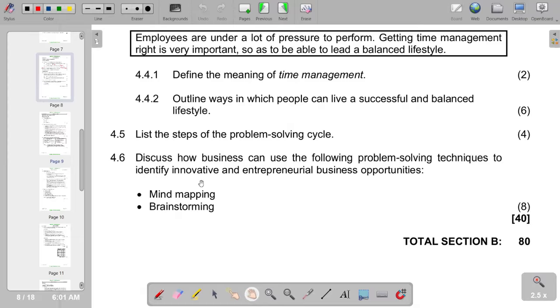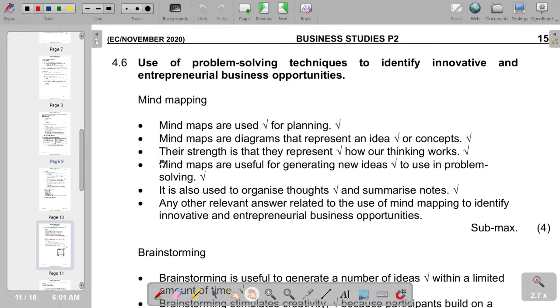So in terms of our question, it requires us to discuss how business can use the following problem-solving techniques to identify innovative and entrepreneurial business opportunities. So in response to that, in terms of mind mapping, mind maps are used for planning. Mind maps are used for planning is the first one.